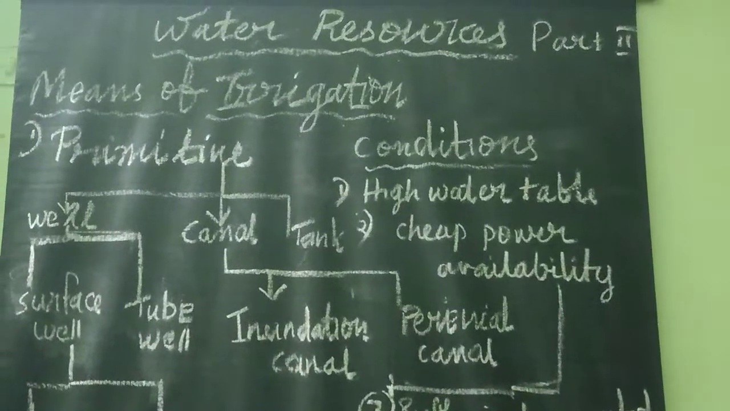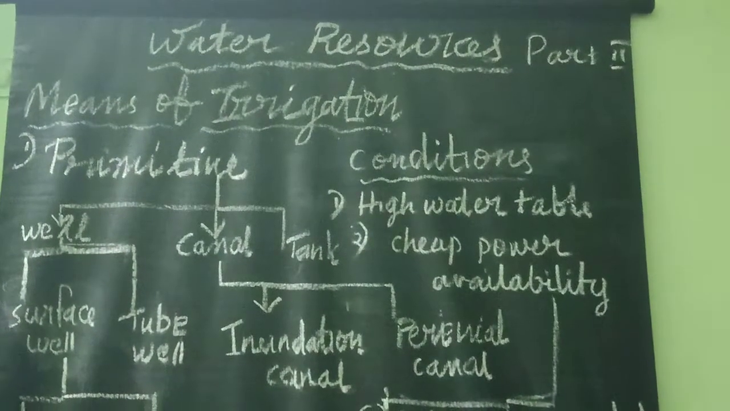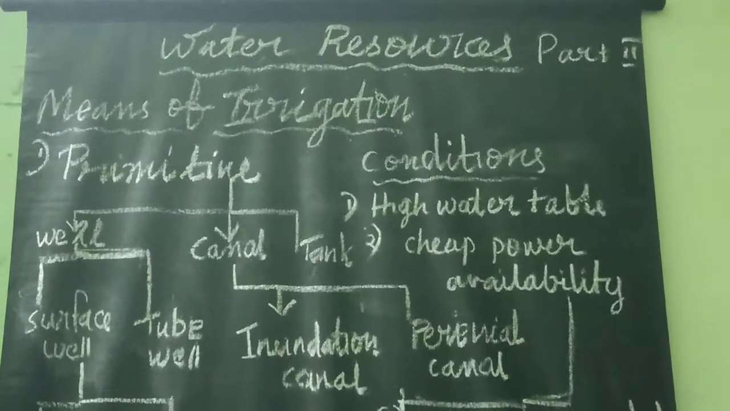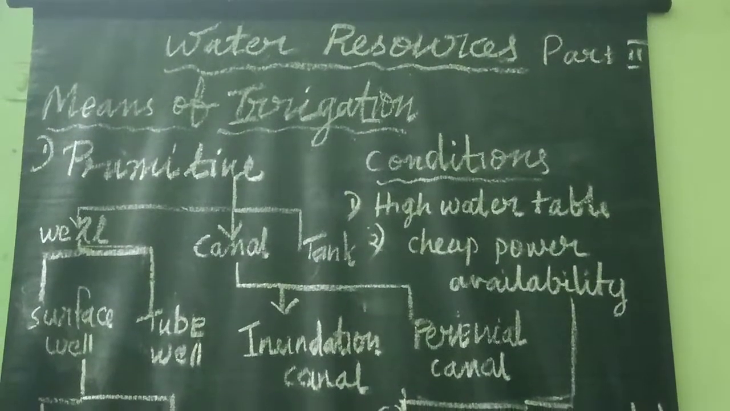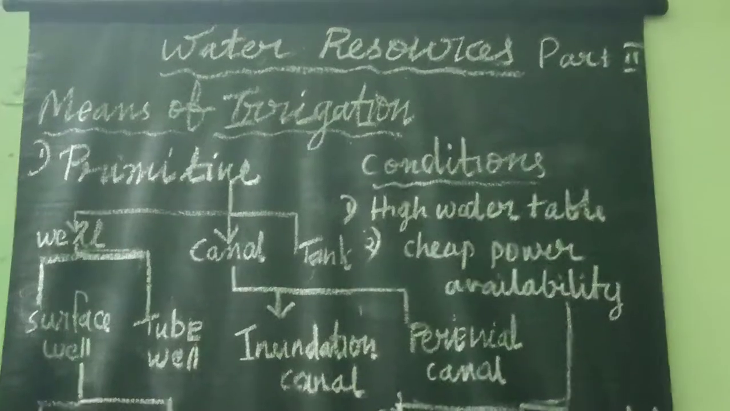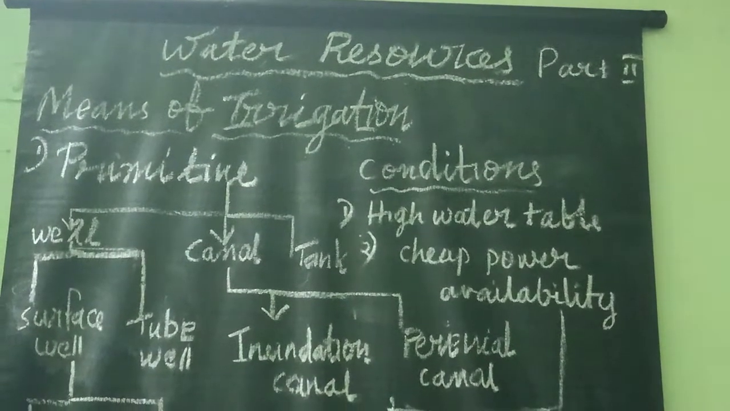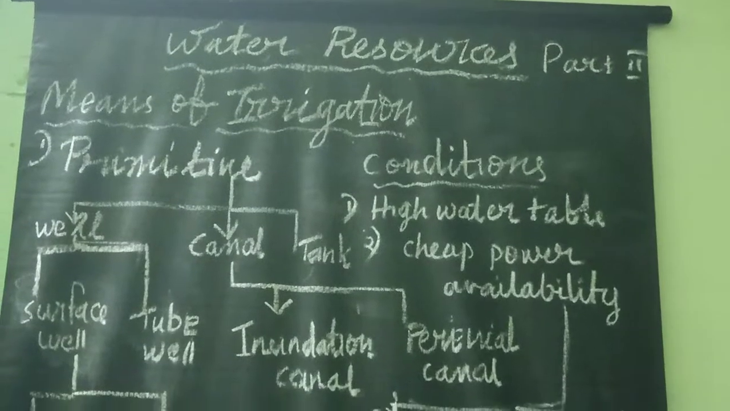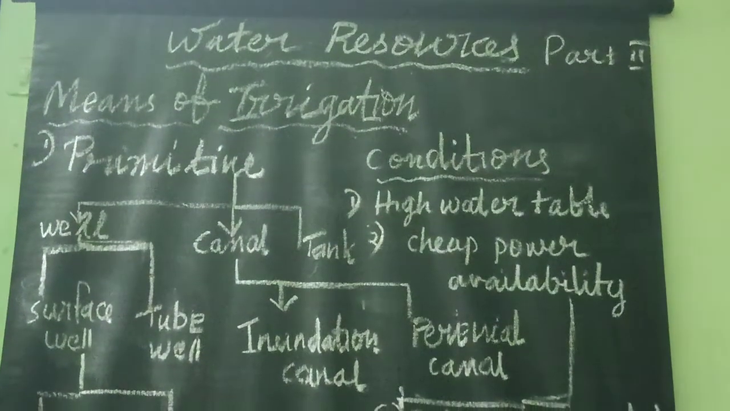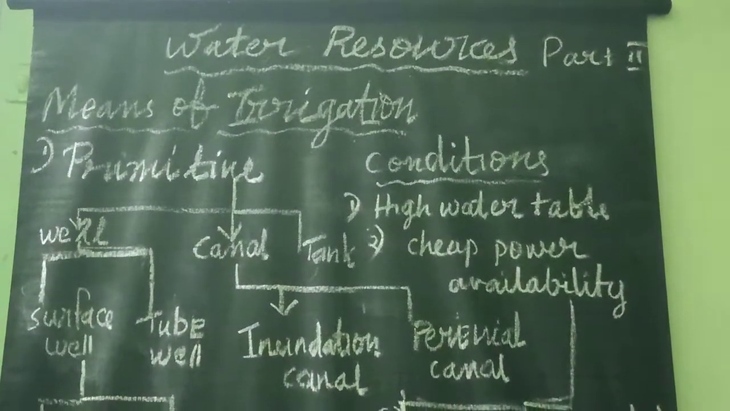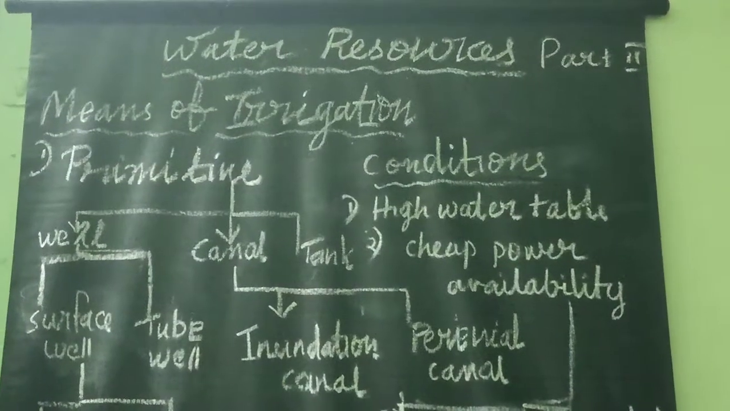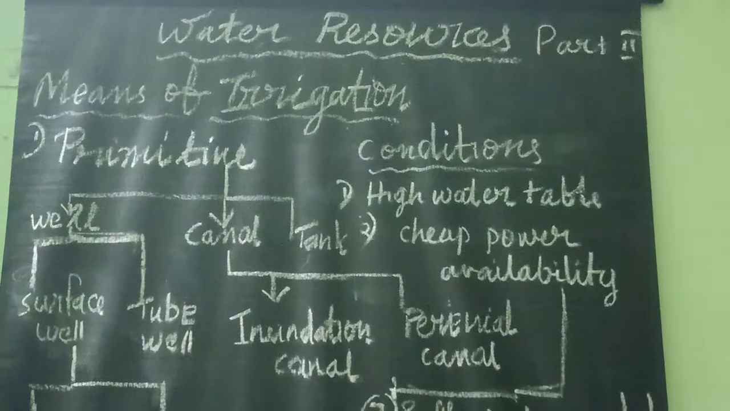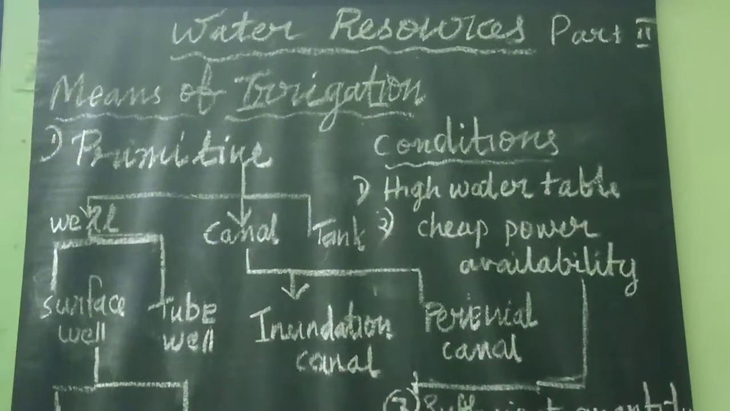Okay. So the methods of irrigation practiced in India can be divided into two categories: primitive methods and modern methods. Now we are going to study the primitive methods. Primitive methods include wells, tanks and inundation canals, and they can be used only in small areas, and they don't need that much modern machinery to build or to operate.